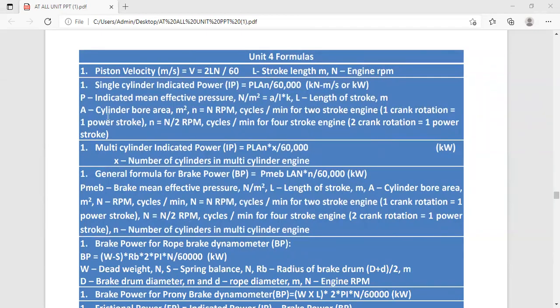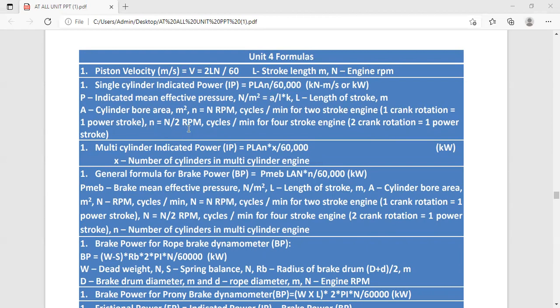We calculate this power in kilowatt, where P is the indicated mean effective pressure, L is the length of stroke in meter, A is the cylinder bore area, which we calculate in meter square, and N is the RPM cycles per minute. For a two stroke, n is equal to capital N, and for a four stroke we take n is equal to capital N by 2.